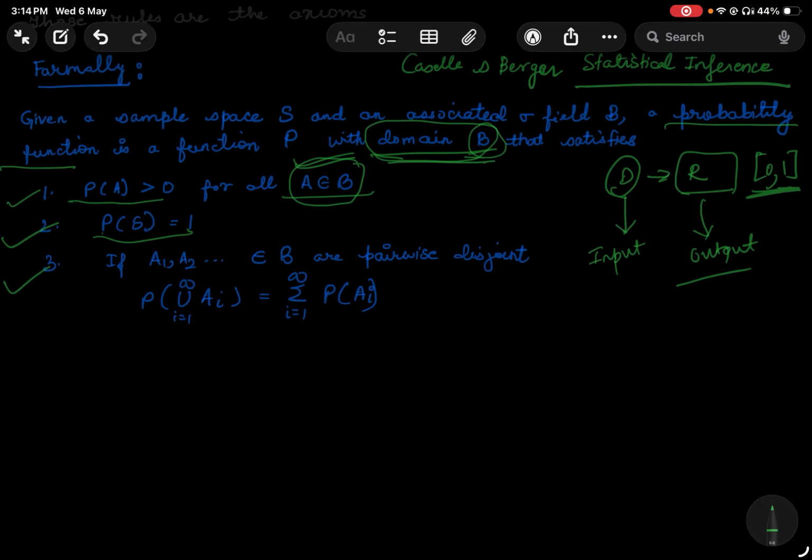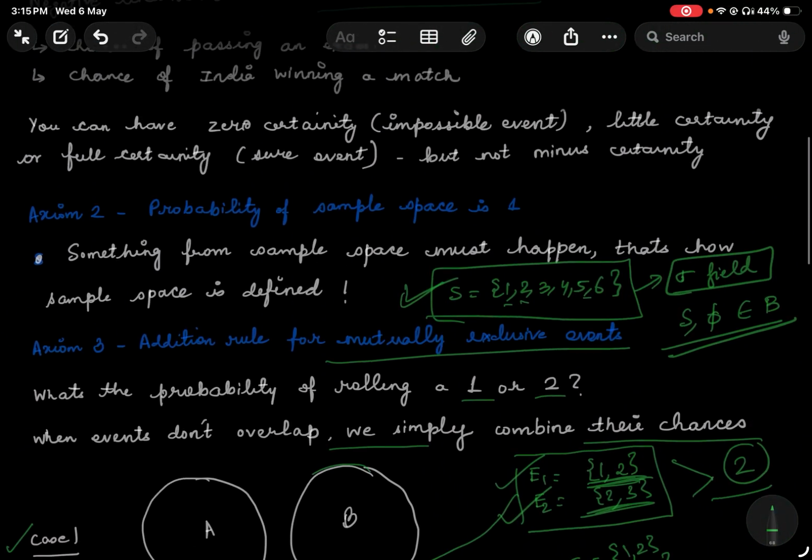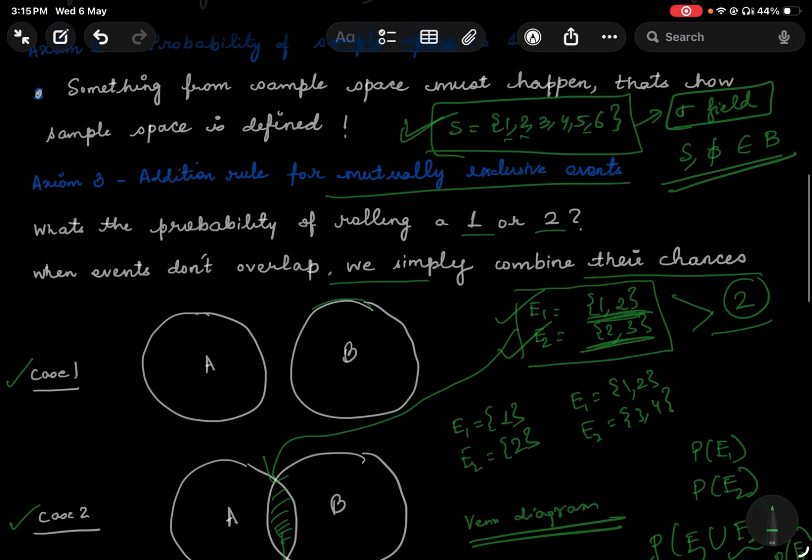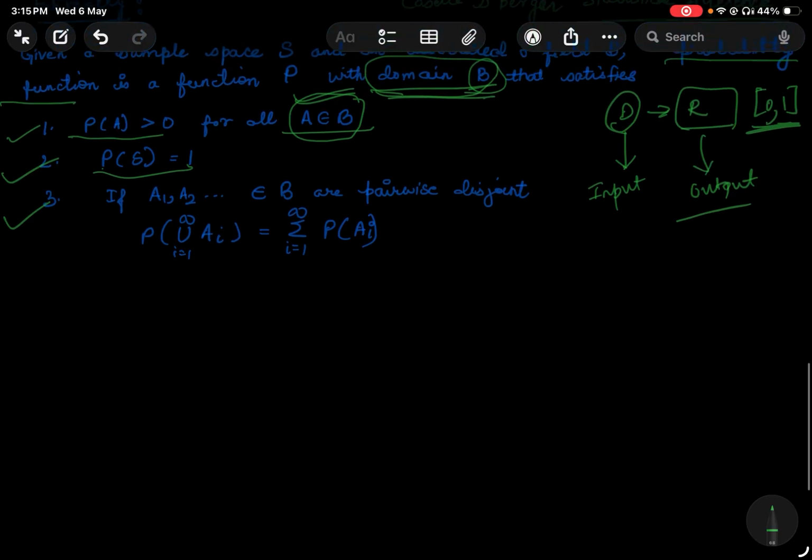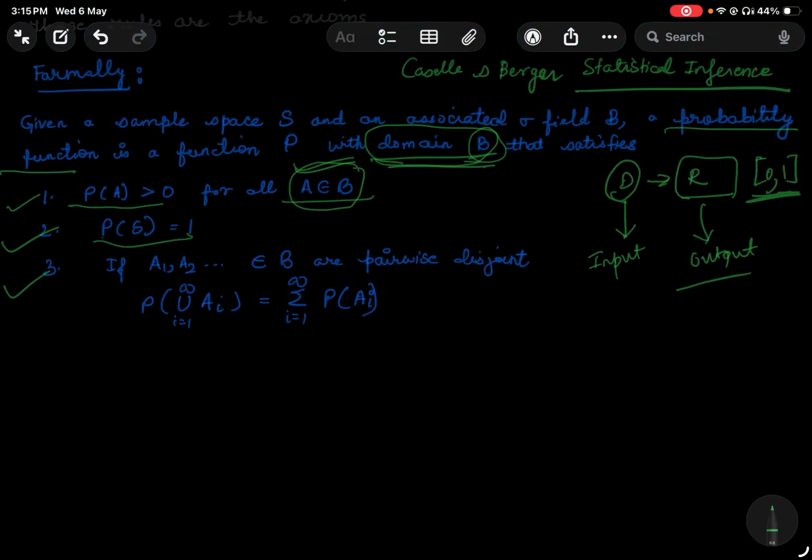So that limits the probability function's range to be 0 to 1. And in the third one, what I mentioned earlier was, if we have mutually exclusive events, then the probability of the union of those events is just the sum of their probabilities, right? And this is applicable for a countable set of events as well.